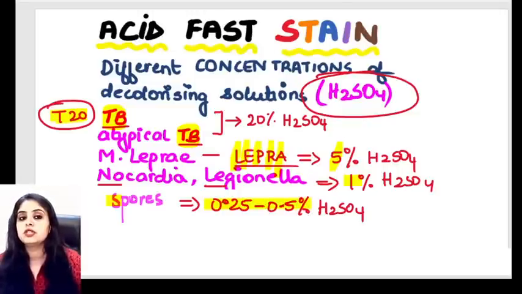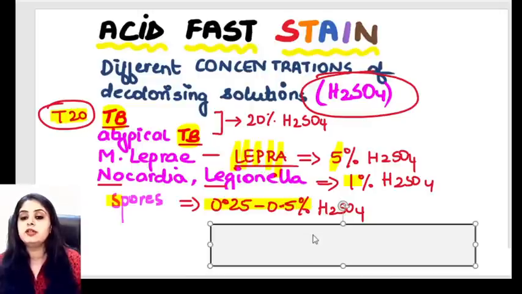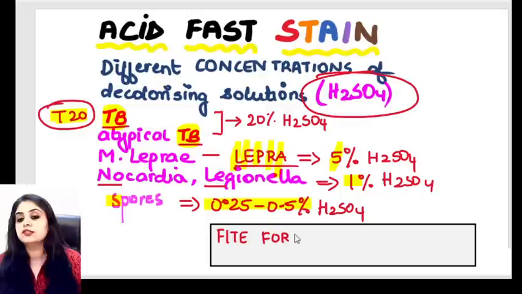Last question pertinent to this table is, out of all of these, which of them is known as the Fite-Faraco stain? Very, very important question. What does Fite sound like? You will say, ma'am, Fite sounds like 5. So which of them was using 5% H2SO4? The lepra bacillus.